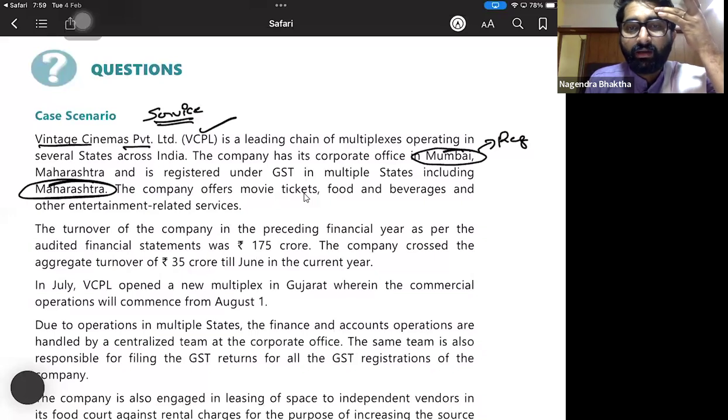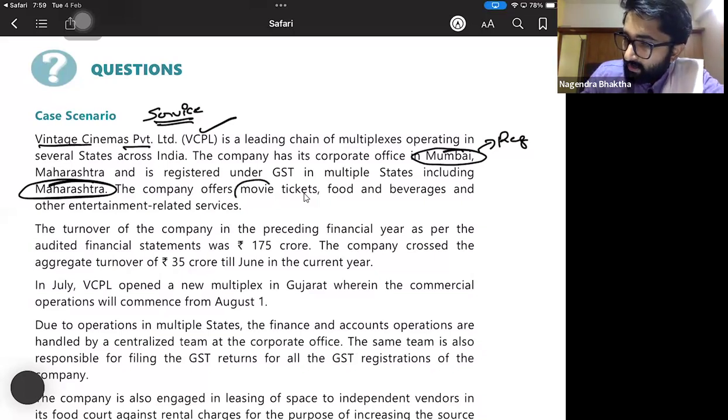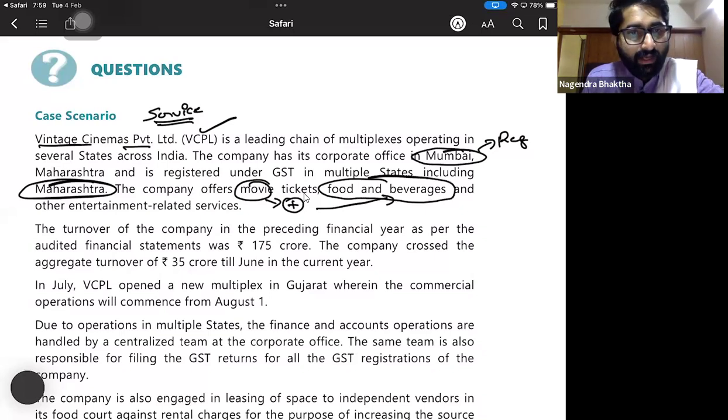The company offers movie tickets, food and beverages and other entertainment related services. The turnover of the company in the preceding financial year as per the audited financial statement is 175 crores, which is way beyond the threshold. The company crosses the aggregate turnover of 35 crore till June in the current year.